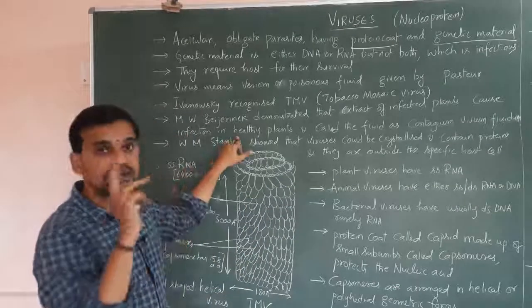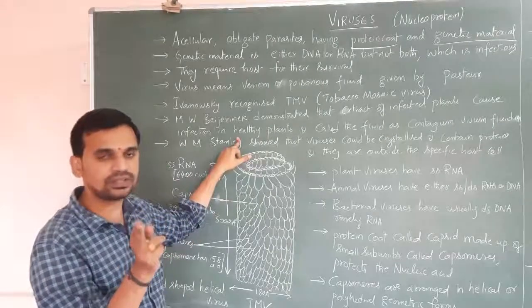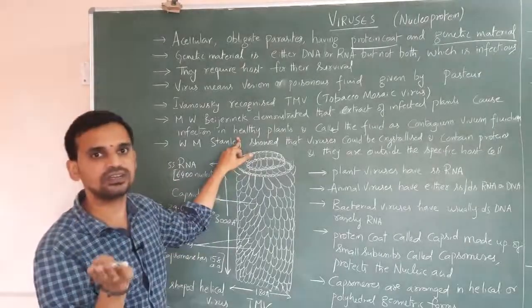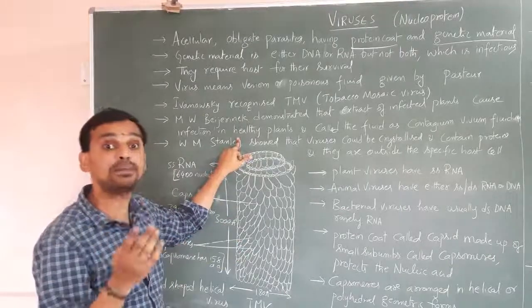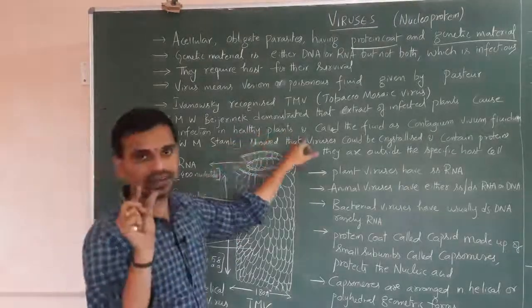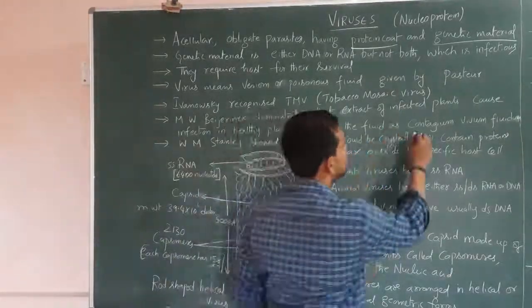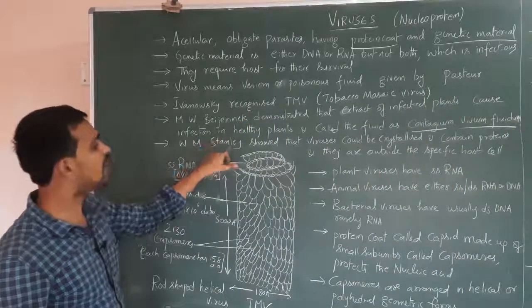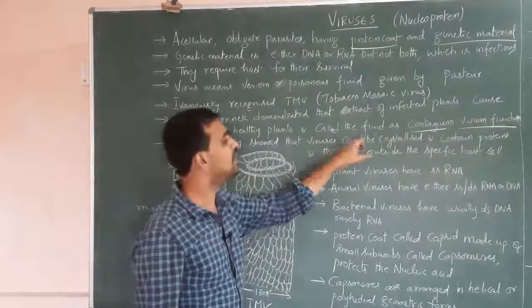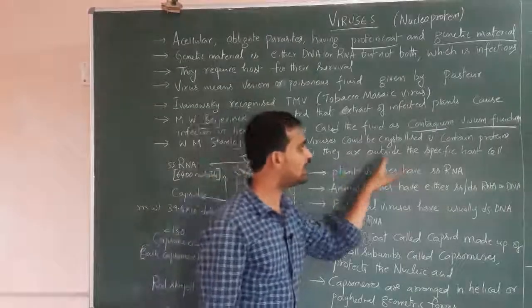The genetic material present in the virus enters from the infected plant into the healthy plant, and the healthy plant becomes infected. The fluid entering the healthy plant from the infected plant is called contagium vivum fluidum. Next, W.M. Stanley showed that viruses could be crystallized and contain proteins, and they are outside the specific host cell.